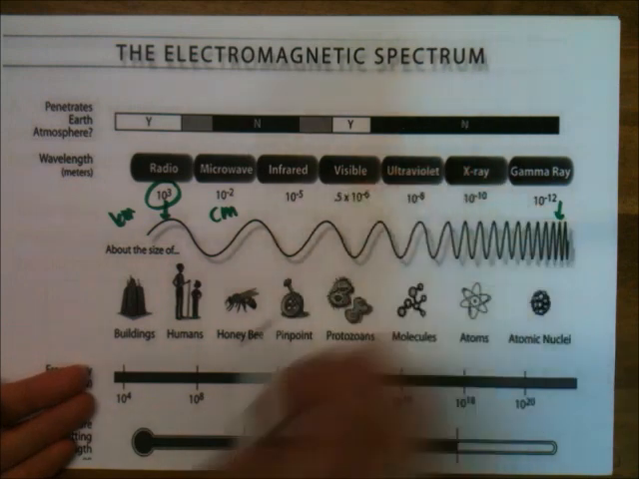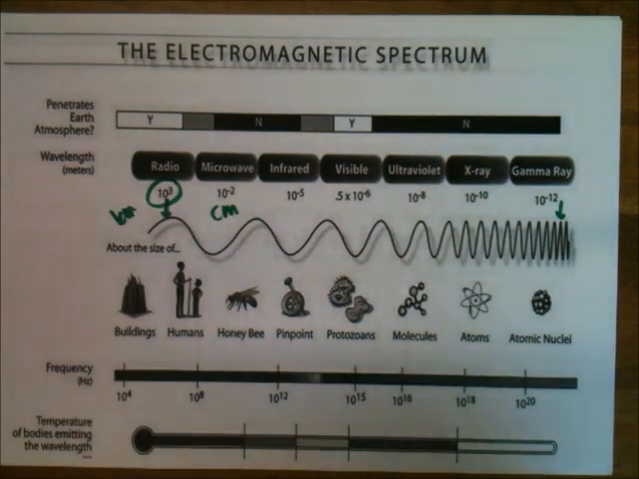Infrared is 10 to the minus 5. So that's like 0.01 of a millimetre. So we've written here a pinpoint. So the size of the head of a pin, that's how big infrared radiation is. So really, if you could see that, you wouldn't be able to see the difference. You wouldn't be able to see the wavelengths so much.